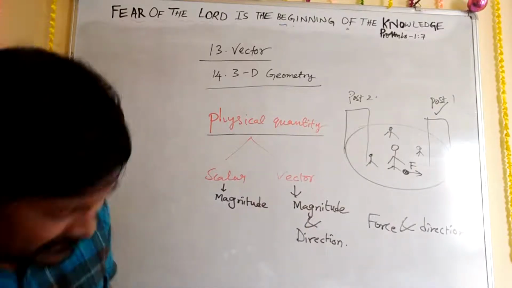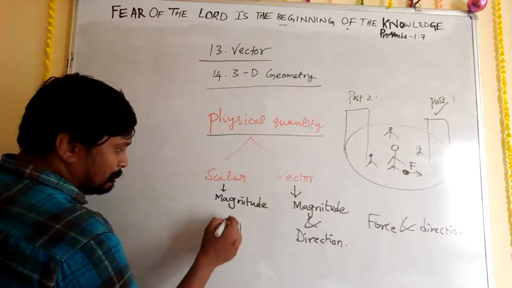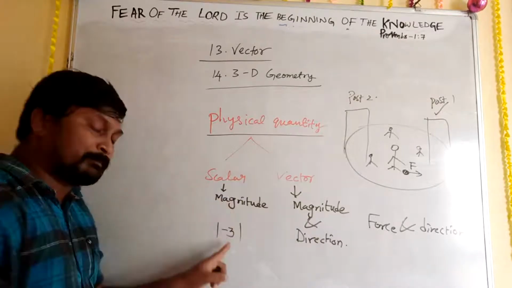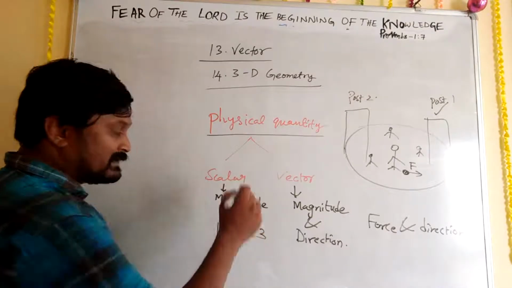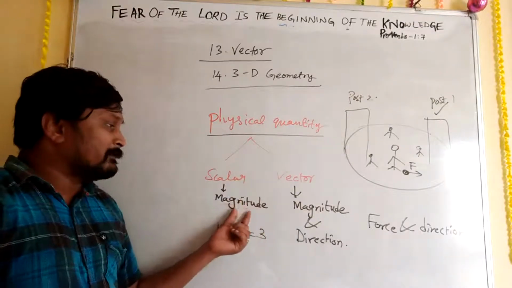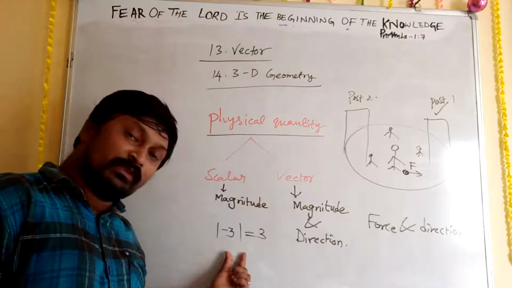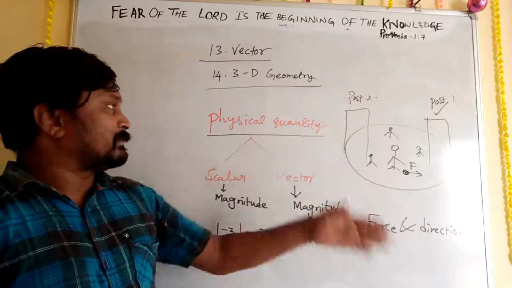If, for example, some number is -3, we cannot represent it that way, we need to represent it in modulus. Modulus of -3 becomes +3. So always these magnitude numbers should be positive. Because of that reason we use the modulus, and you will get to know more about this in the upcoming classes.